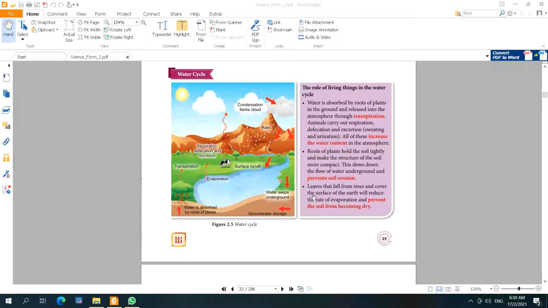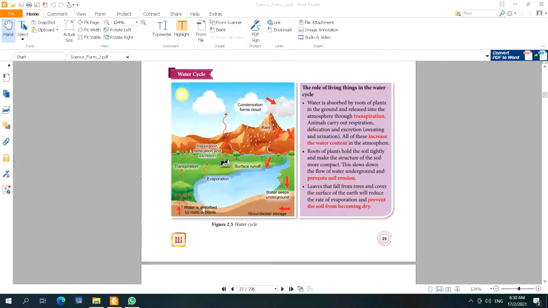Leaves that fall from trees and cover the surface of the earth will reduce the rate of evaporation and prevent the soil from becoming dry.